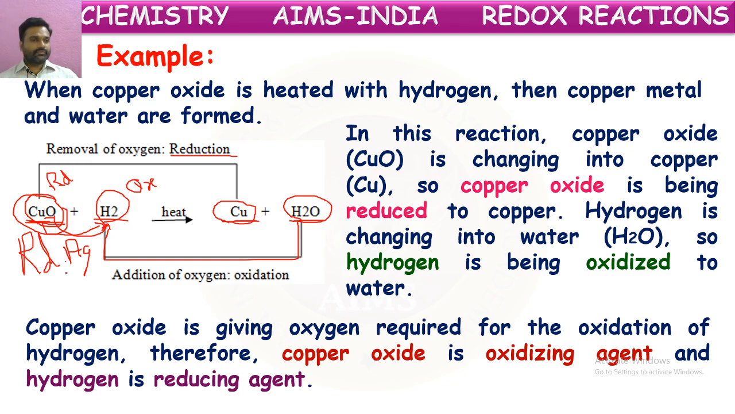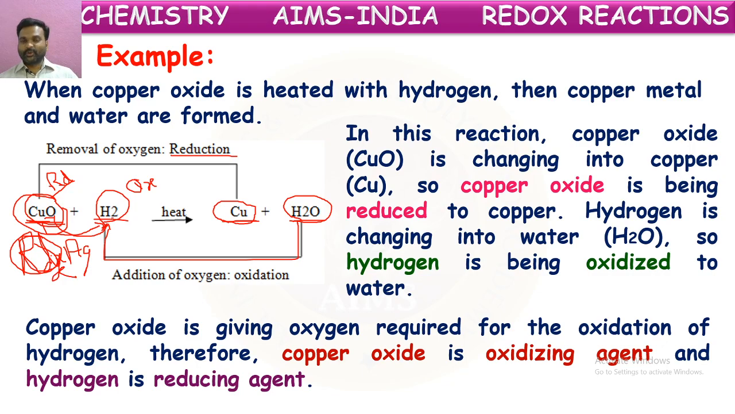So the one, oxidizing agent. This is oxidizing agent. The substance which is giving oxygen to other substance, and hence that other substance is getting oxidized, this substance is called oxidizing agent. Generally, oxidizing agents will be reduced. So here copper oxide is reduced. So it is oxidizing agent.